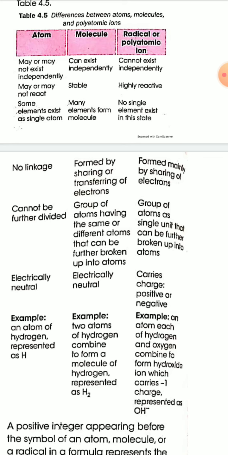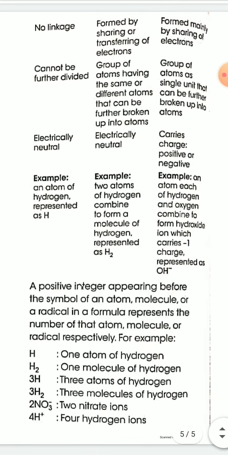Now examples. Example of atoms: hydrogen atom, oxygen atom, nitrogen atom. Symbol of hydrogen atom is H. Example of molecule: two atoms of hydrogen combine to form a hydrogen molecule, and the formula of hydrogen molecule is H2. Example of radical: an atom each of hydrogen and oxygen combine to form hydroxide ion, which carries a minus 1 charge and is represented as OH minus.